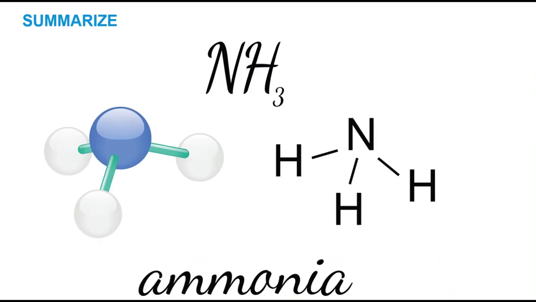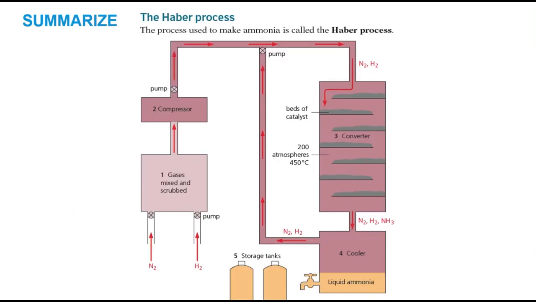We discussed ammonia and its properties. Ammonia is a chemical consisting of one atom of nitrogen and 3 atoms of hydrogen. Its chemical formula is NH3. Ammonia is manufactured using the Haber process.